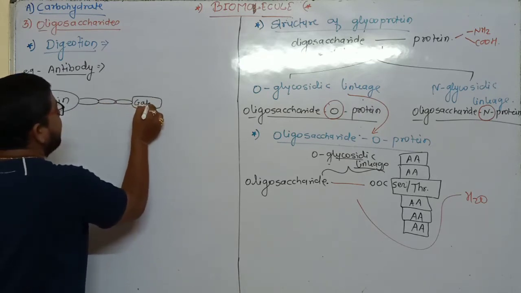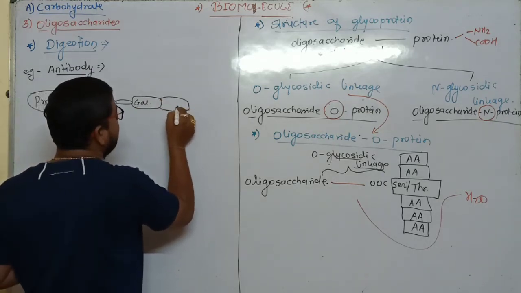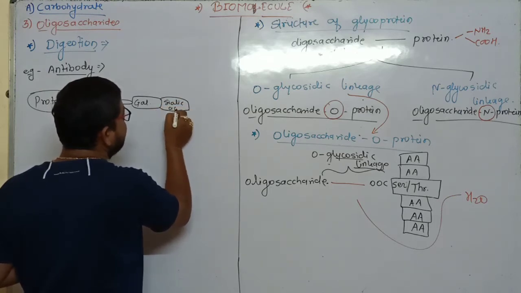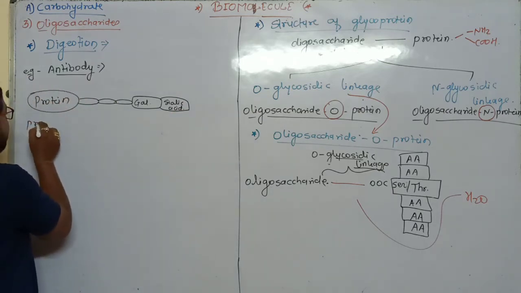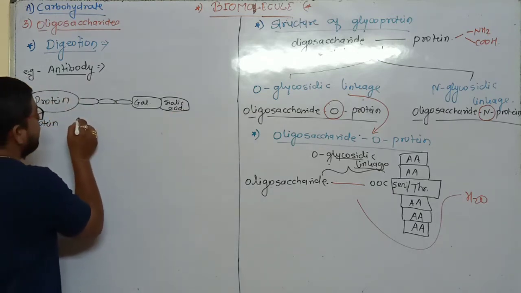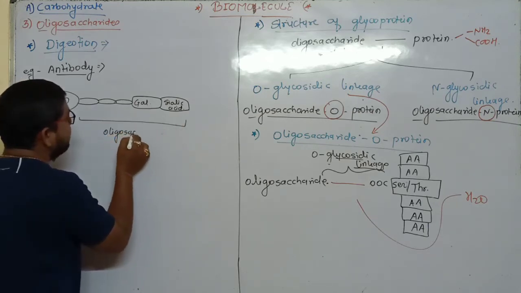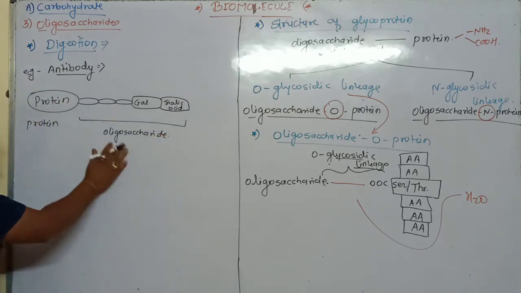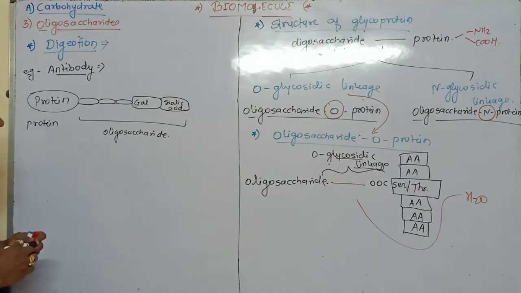This is, suppose, galactose monosaccharide and sialic acid. Okay, this is about the protein part, and this is about oligosaccharide. This is the protein part, this is what? Oligosaccharide. So what happened here?